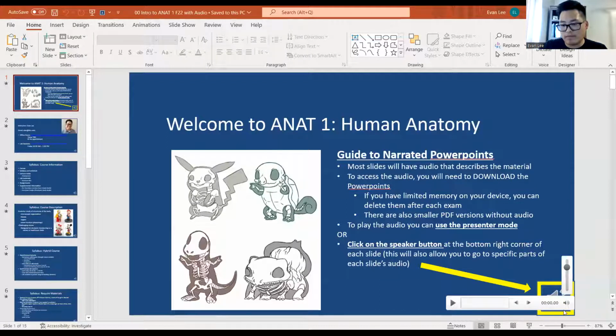So you can change the volume, but also, if you'd like, you can press this and play the audio that